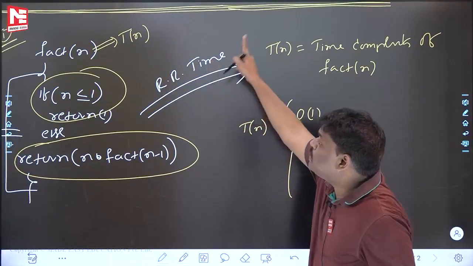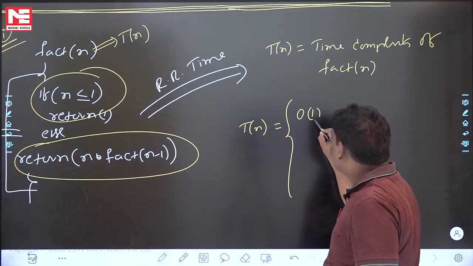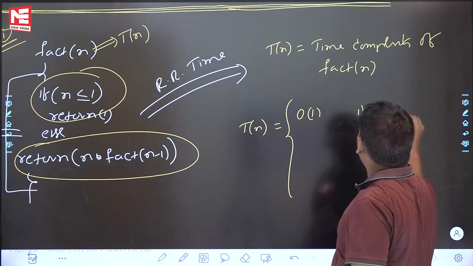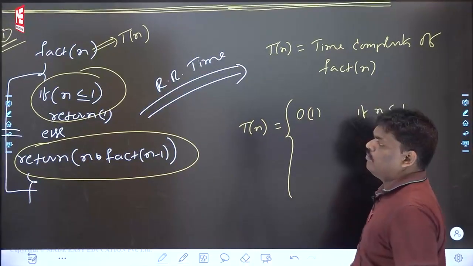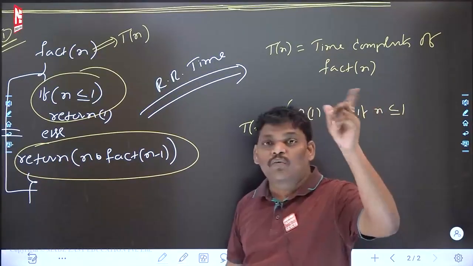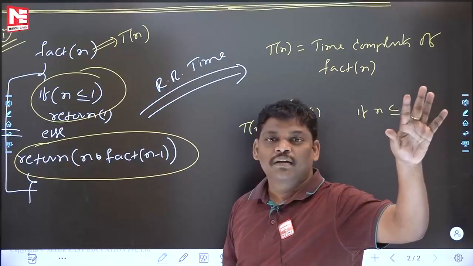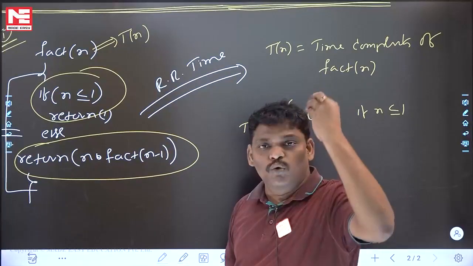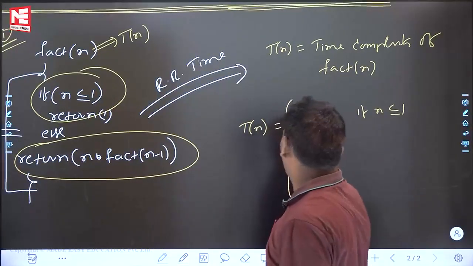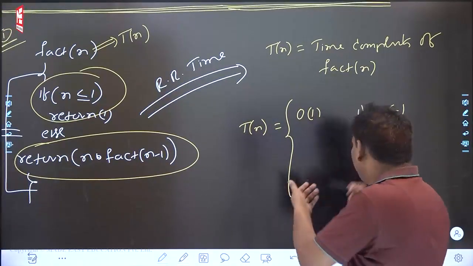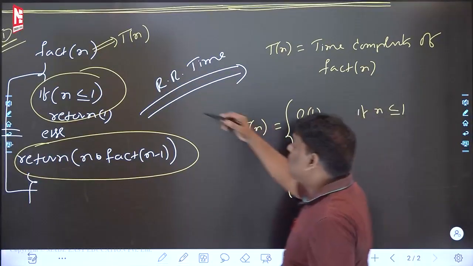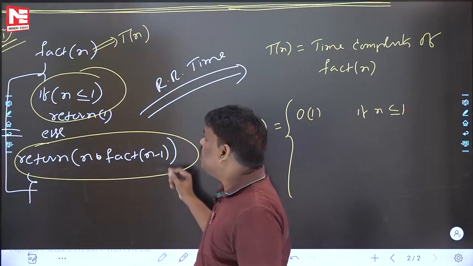Factorial of n, time complexity Tn is equal to constant time if n is less than or equal to 1, because no loop. There is no time complexity called 1, 2, 3, 4 like that. Time complexity you want to say no loop is there. Constant, big O of 1. Now see the interesting one. Next line. Come to this area.